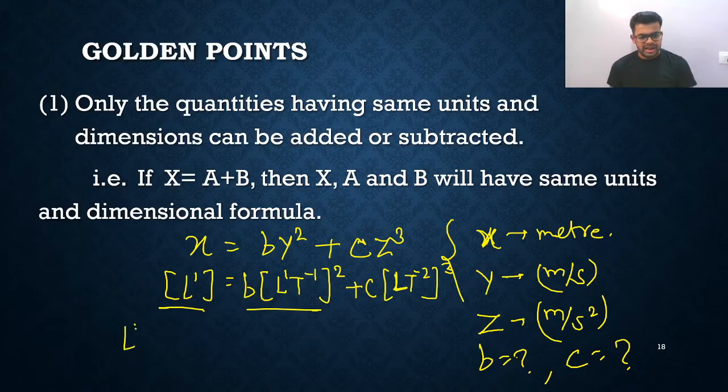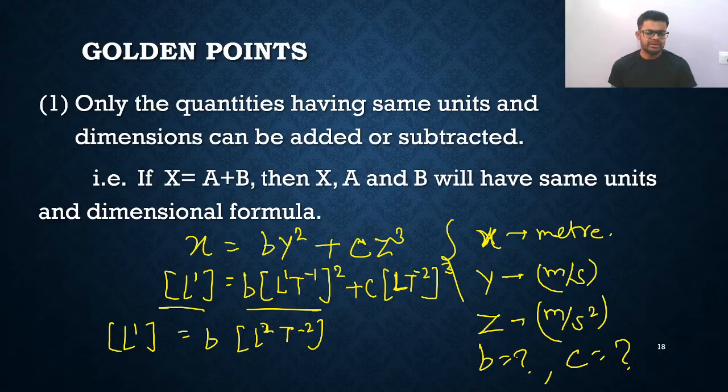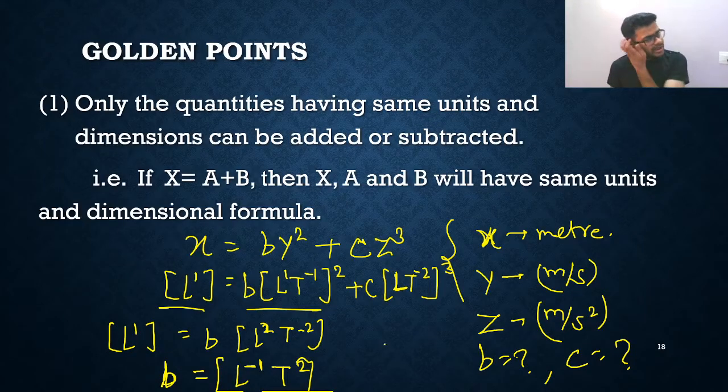You will say L1 here, and here you are writing B L raised to 2 T raised to minus 2. The power is squared, so the power became double. Now what is the dimensional formula of B? So directly you are getting the dimensional formula of B is L minus 1 T raised to 2. That's all. This is the answer.